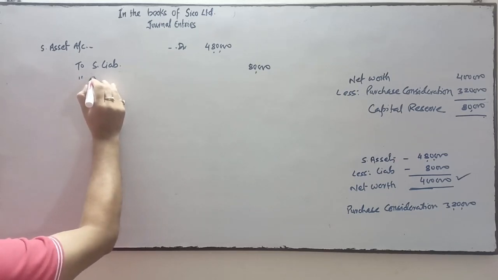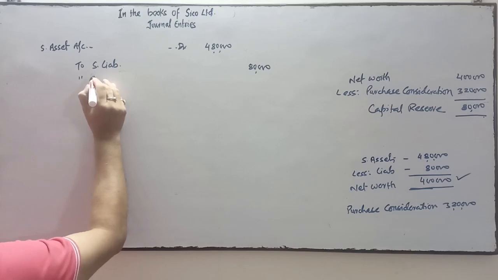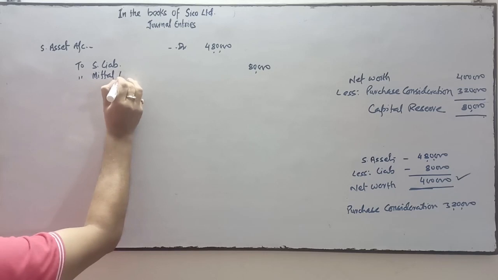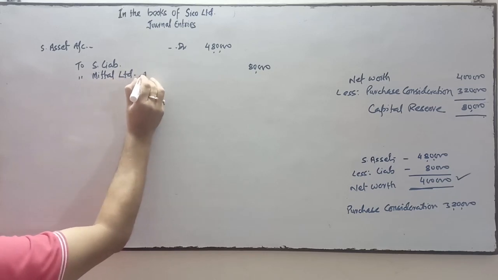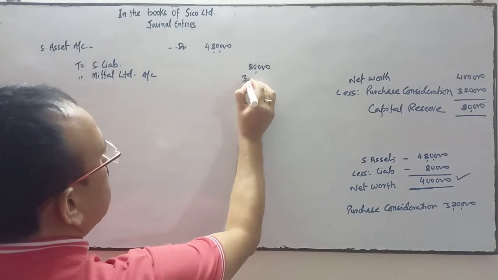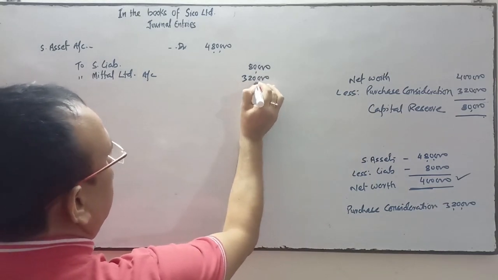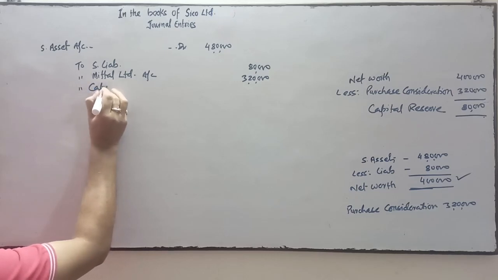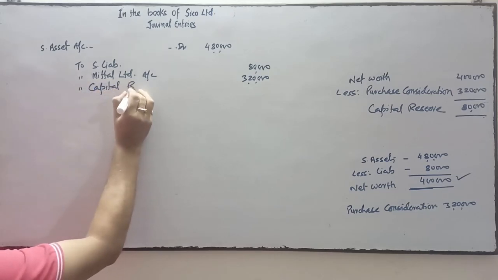To, we'll write the name of the vendor. Vendor name is Mittal Limited. Here we will write the purchase consideration 3,20,000, and thereafter we will write the capital reserve. Here the company is the gainer.